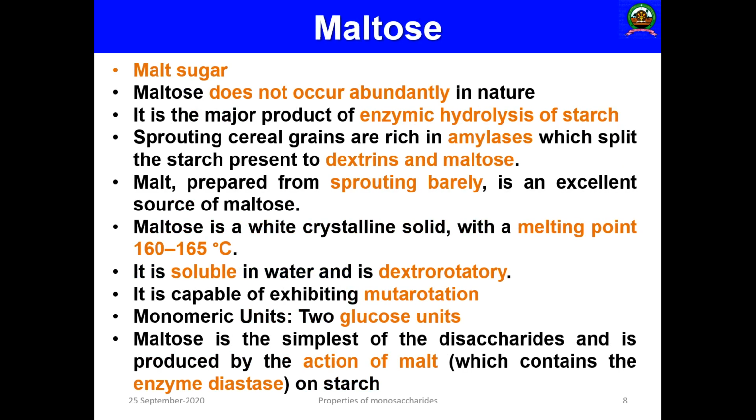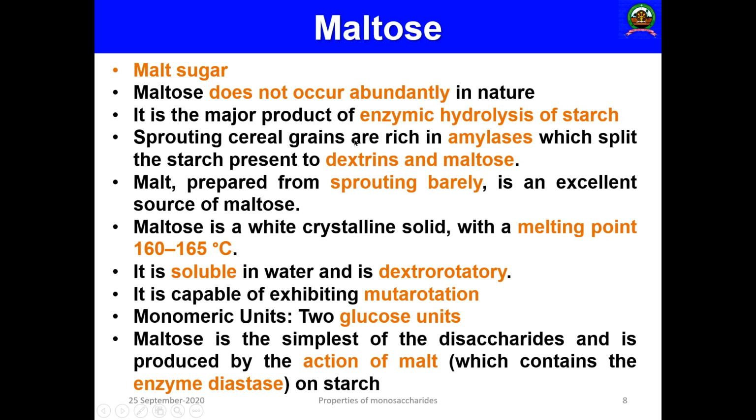Then the next one is maltose. This is known as malt sugar. Maltose does not occur abundantly in nature. It is not found commonly. It is the major product of enzymatic hydrolysis of starch. How is it produced? It is produced from starch.